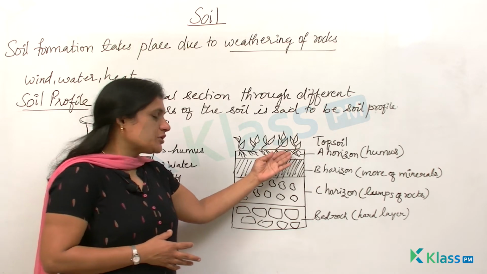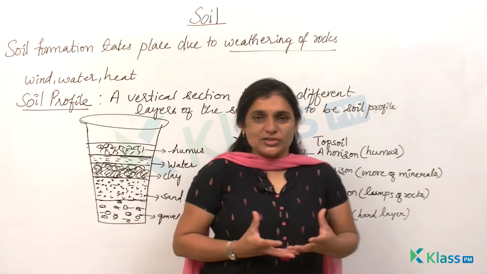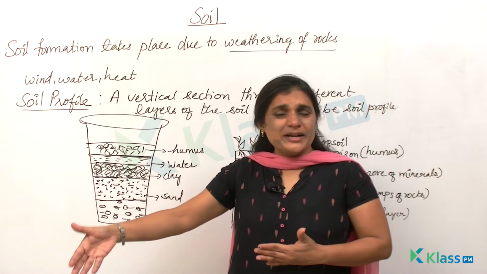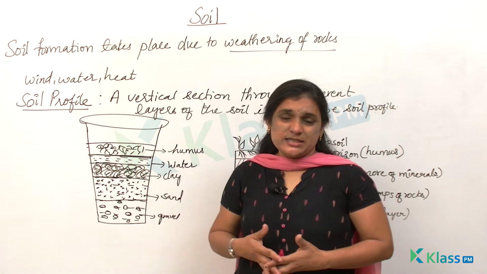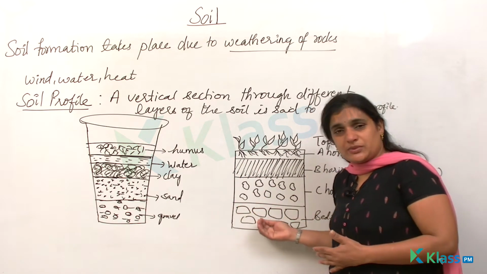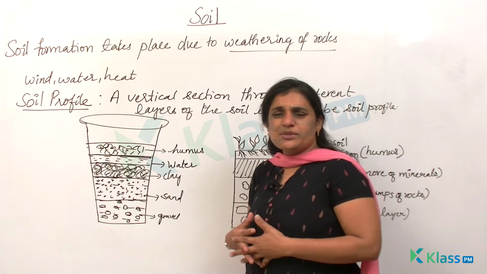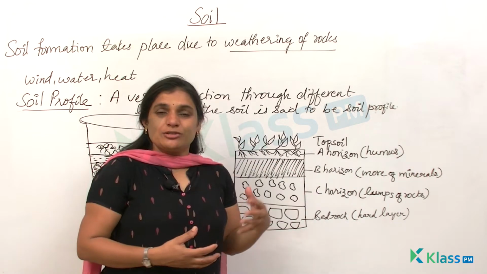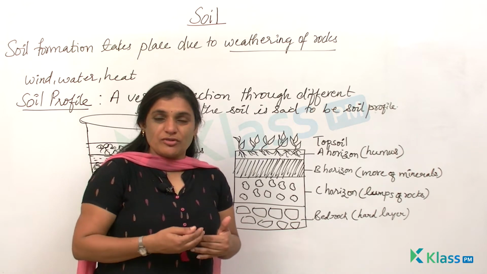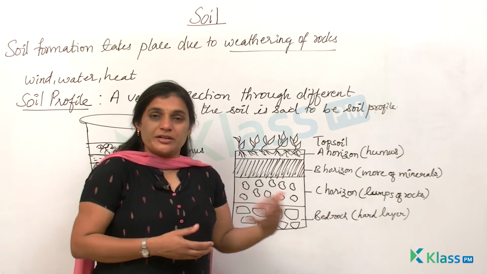When you look at the top soil, you may not see any distinct features, and you will also not find the different layers which are present inside the soil. Only when you dig the soil, you can see the other layers which are present in the soil. This can be seen when you are digging a well, or when you are going to construct a house and dig out for the foundation. When you dig the soil for the foundation, you can see the different horizons of the soil.